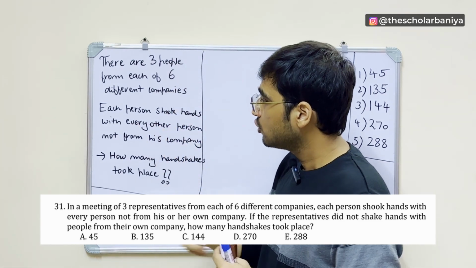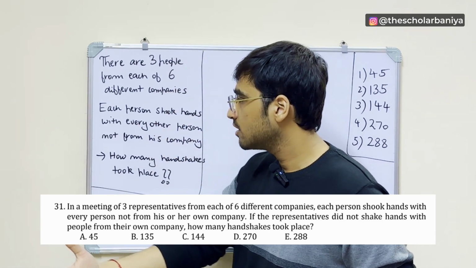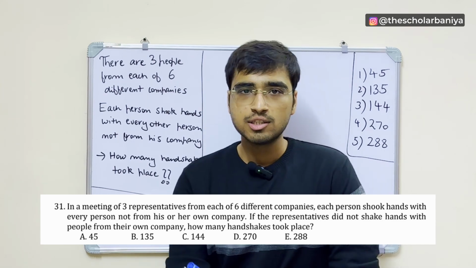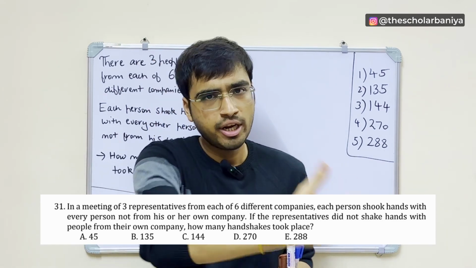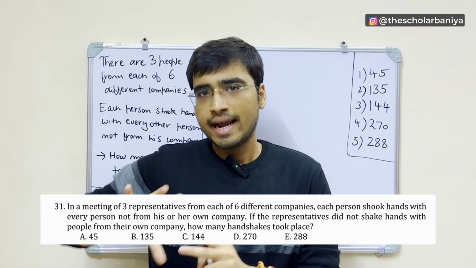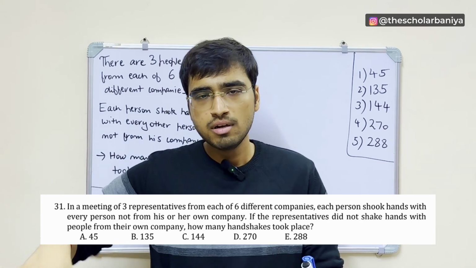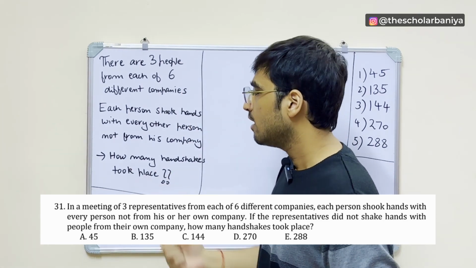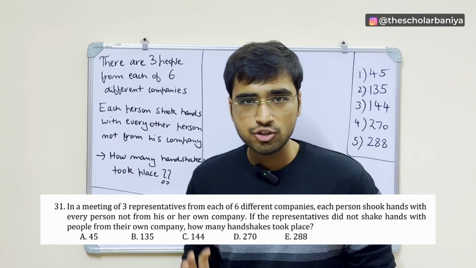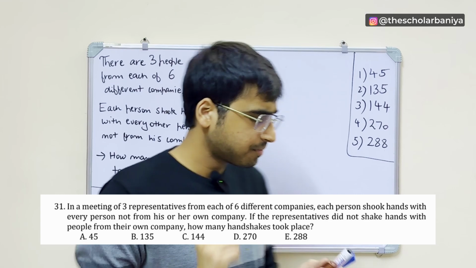Each person shook hands with every other person not from his company. So there are different people in the conference, and each person is shaking hands with every other person except the people who are from his own company, right? So we have to tell in total how many handshakes took place, right?